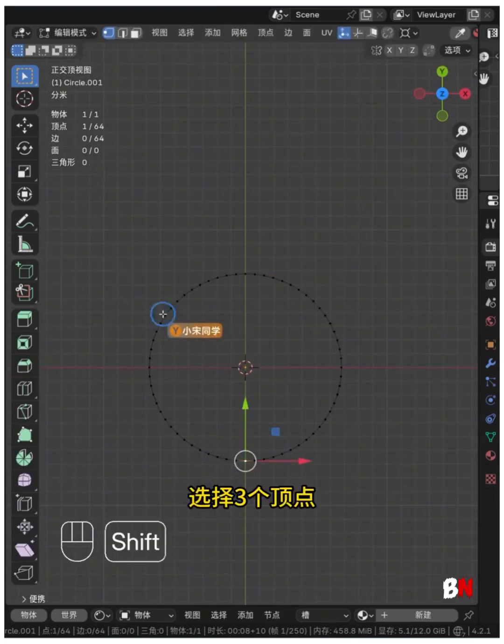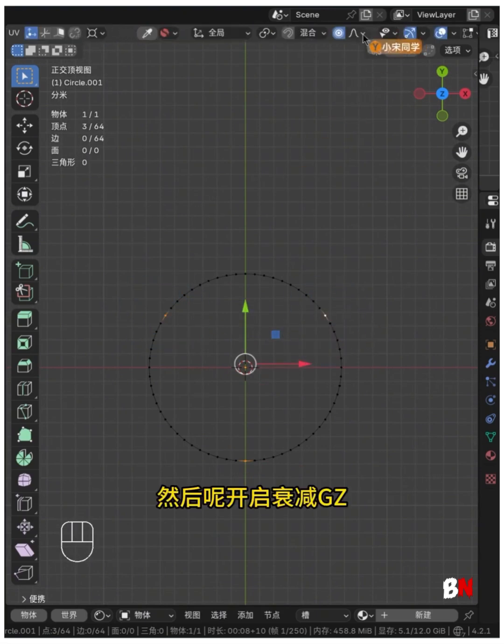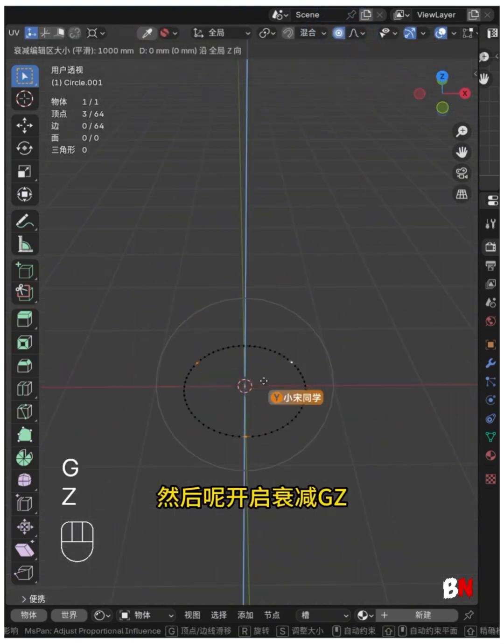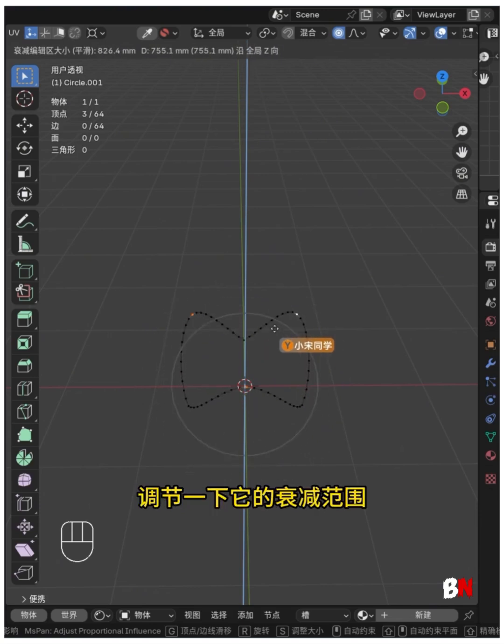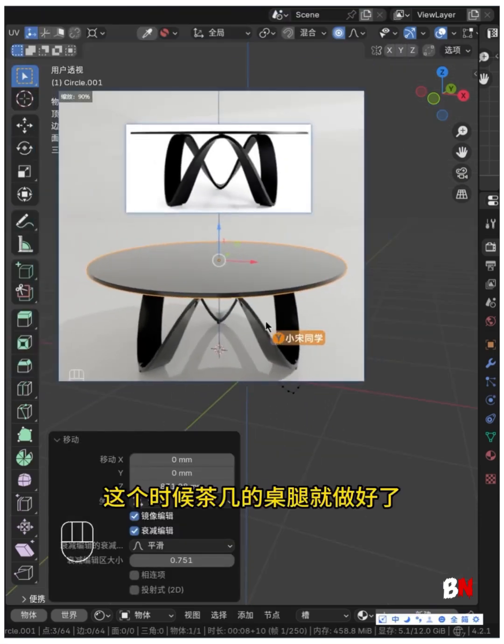Next, go to the top view, select 3 vertices, and enable falloff. Move the spine upwards, and while moving, we can scroll the mouse wheel to adjust its falloff range. At this point, the table legs of the coffee table are done.